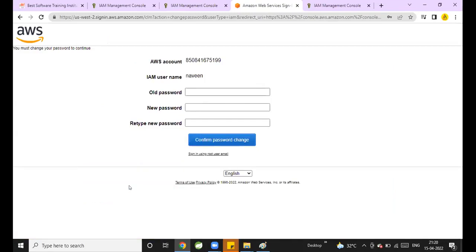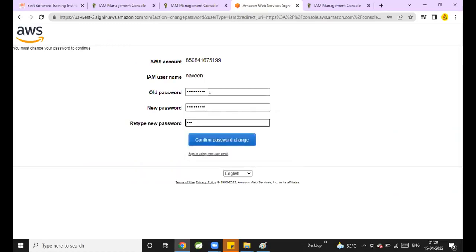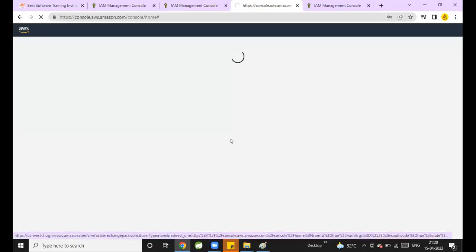What happened immediately when I log in? It is asking for a password change, because I have added that policy. Confirm password change. Now I'm changing the password for this IAM user.